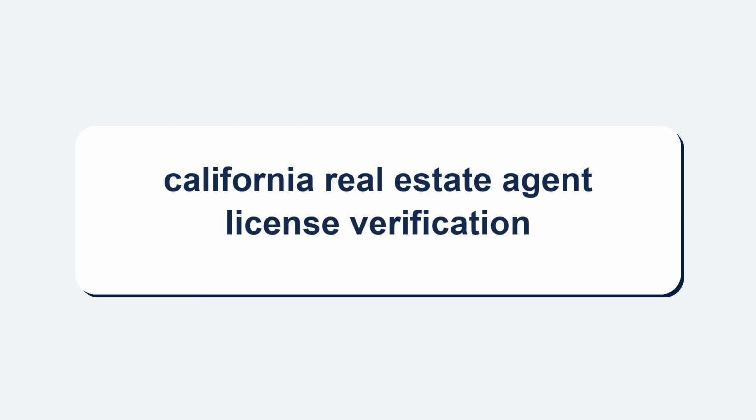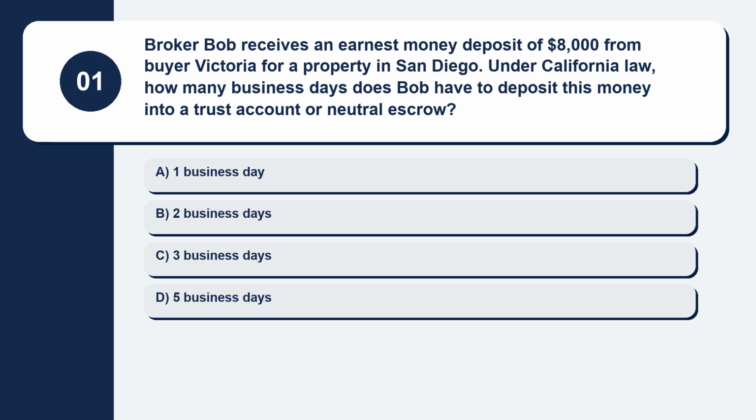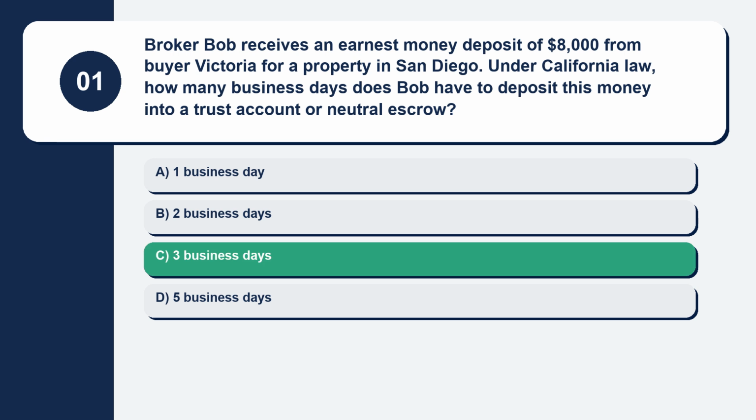Let's begin. Question 1. Broker Bob receives an earnest money deposit of $8,000 from buyer Victoria for a property in San Diego. Under California law, how many business days does Bob have to deposit this money into a trust account or neutral escrow? Here are your options. Option A, 1 business day. Option B, 2 business days. Option C, 3 business days. Option D, 5 business days. The correct answer is option C, 3 business days.